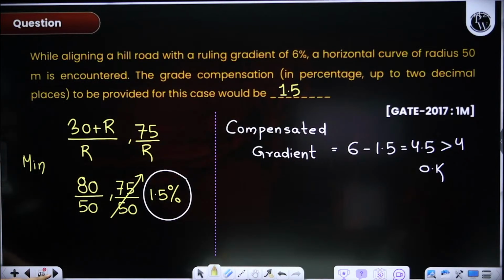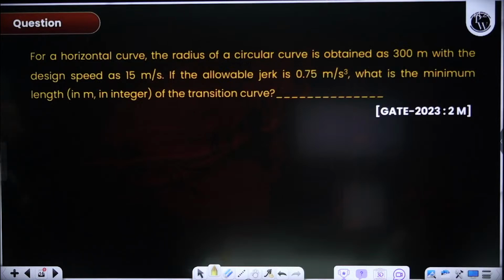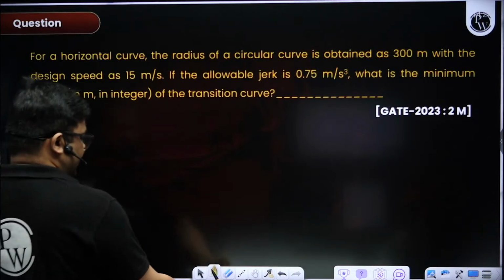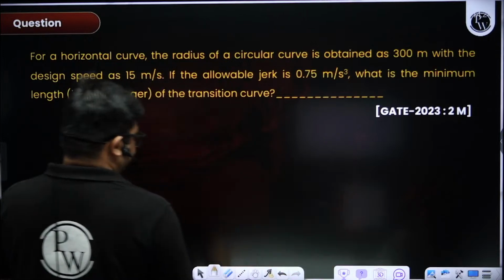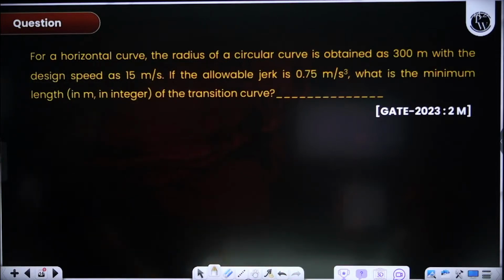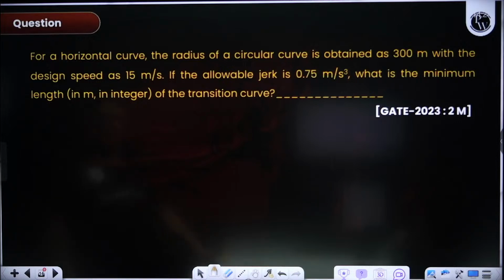Okay. Next question is on length of transition curve. This is the only question asked on length of transition curve in the last 10 years. Anyhow, we have already solved questions yesterday on length of transition curve. More questions will also be solved in today's session at 7 p.m. Very straightforward, very easy question.